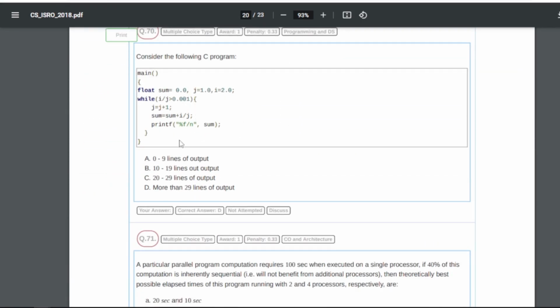70: consider the following program. Okay, now it is asking that we have to find the printf statement. So out of these four, the answer will be D, that is more than 29 lines of output will be printed from this program.